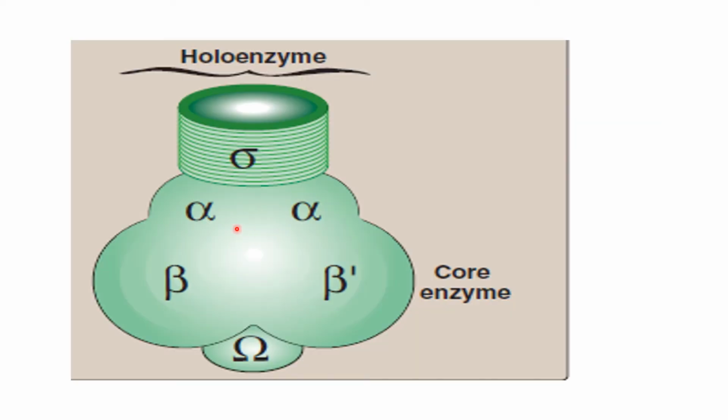This is the picture of the holoenzyme of RNA polymerase in prokaryotes. 1 sigma, 2 alpha, 1 beta prime, 1 beta and the omega subunit constitute the holoenzyme. The core enzyme constitutes 2 alpha, 1 beta prime, 1 beta and 1 omega subunit, while the sigma subunit, which recognizes the promoter region, makes the holoenzyme.